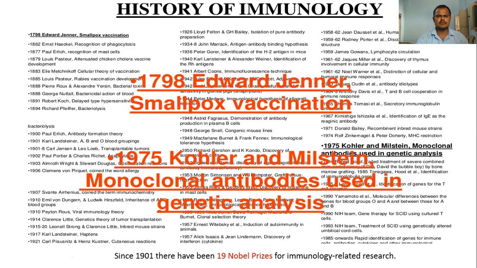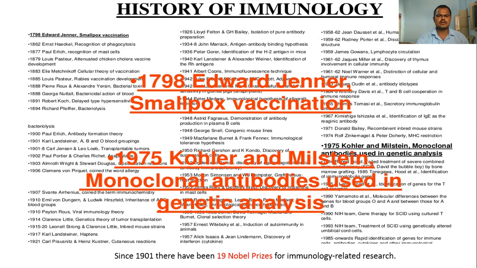See here, for example, in 1798 Edward Jenner introduced vaccination for smallpox. Then in 1975 Kohler and Milstein invented monoclonal antibodies, which are used in genetic analysis.